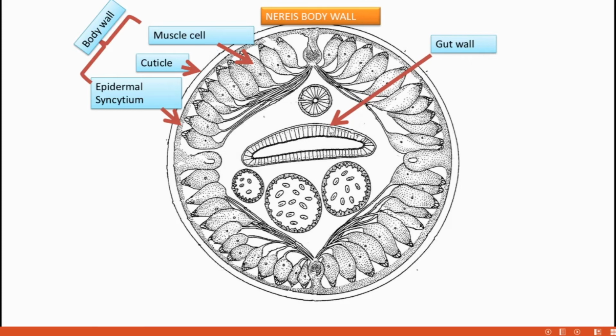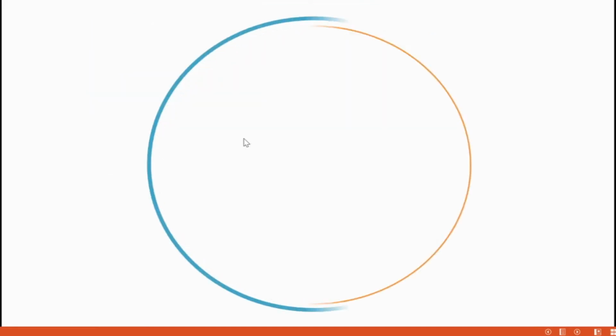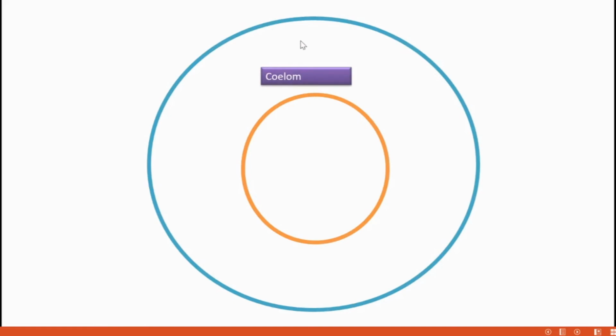It is lined by the gut wall, and in between the gut wall and the body wall there is a cavity, that is coelom. So again, this is the outer tube, this is the inner one, and in between the outer tube and inner tube is a space called coelom.